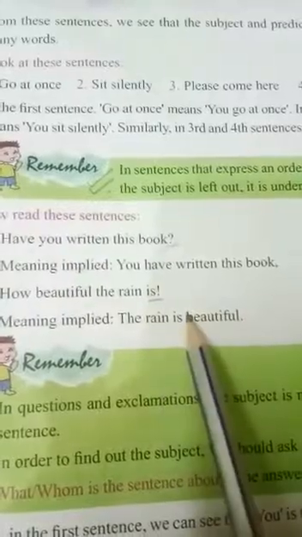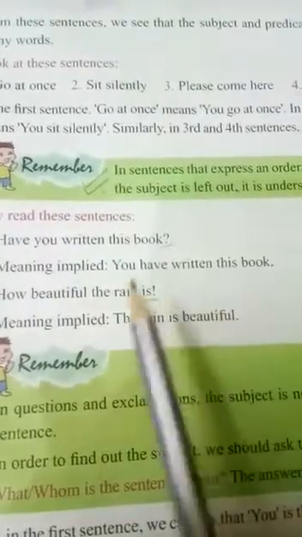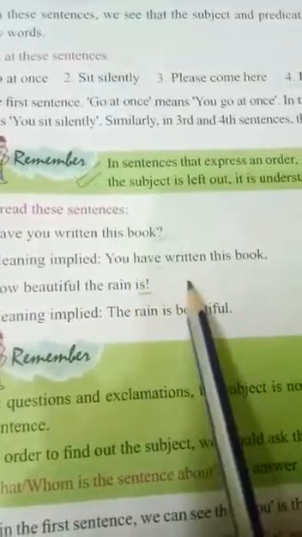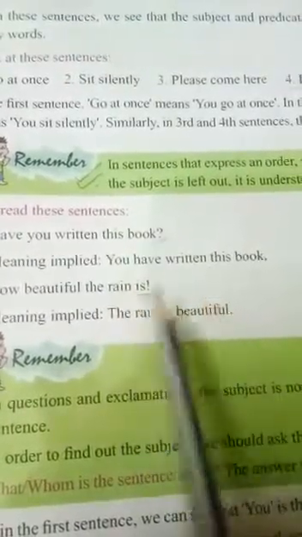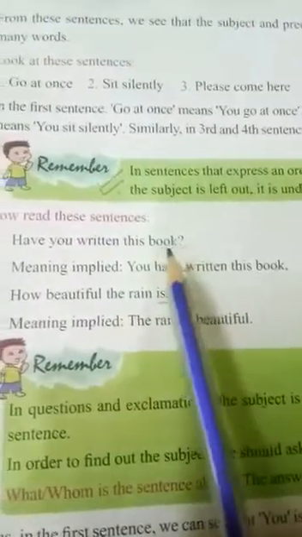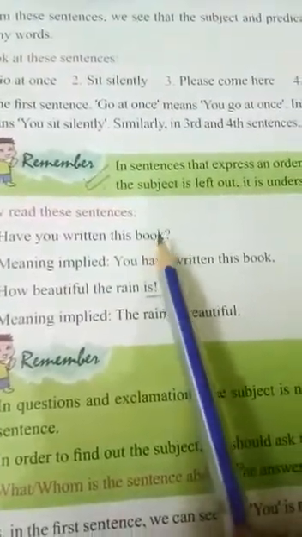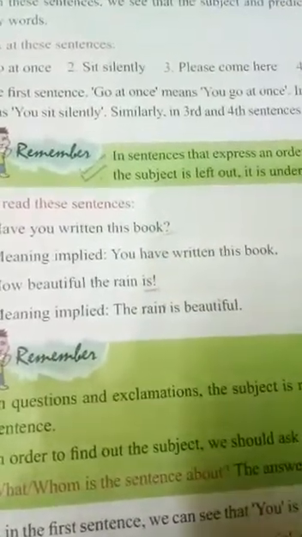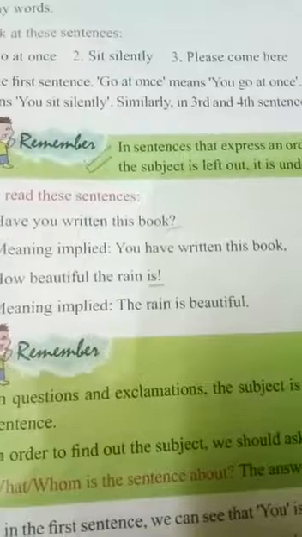First, parts of sentences, subject plus predicate. Then after that, what I have said, go at once, sit silently. You is omitted. Where you can omit you: order, request, threat and advice, right? The other thing I have explained today, how to convert a question into a simple statement, right? Today your homework is to go for the revision of chapter 2 and wait for my next video.